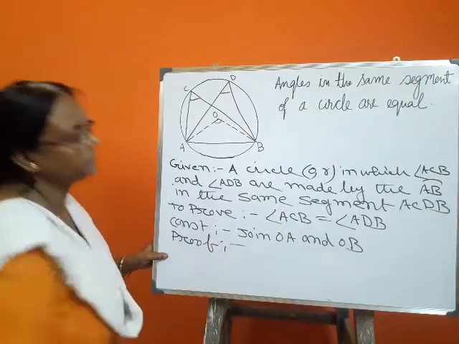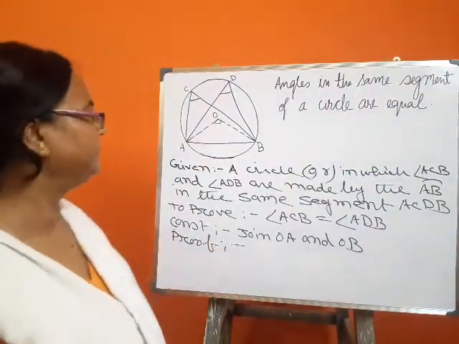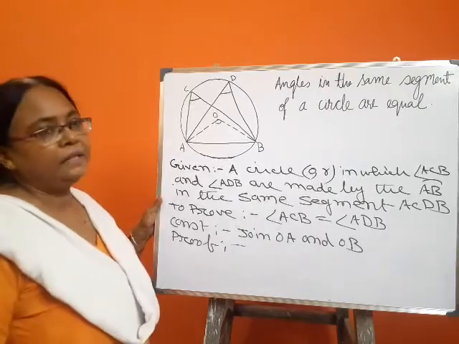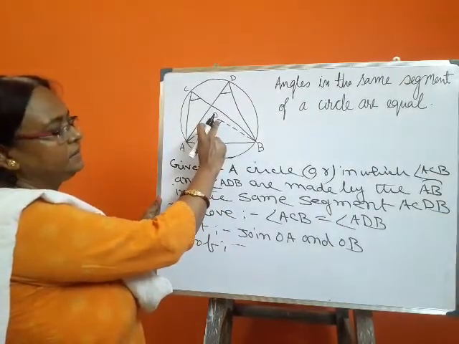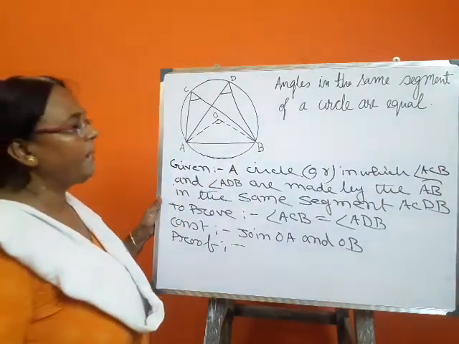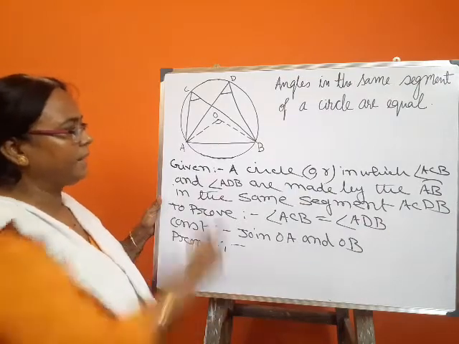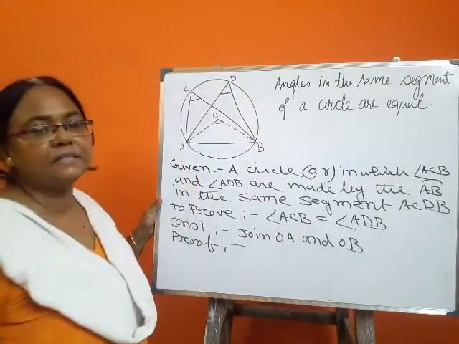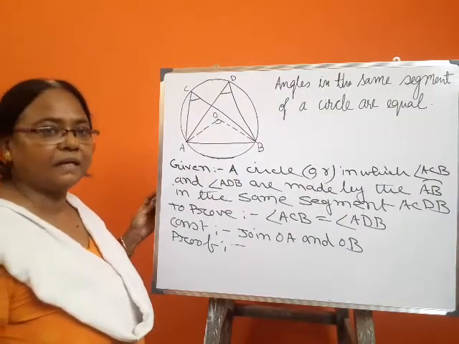Proof. We know from the previous theorem, the angle made by the arc AB at the center is equal to double the angle made by the same arc AB at the circumference of the circle.